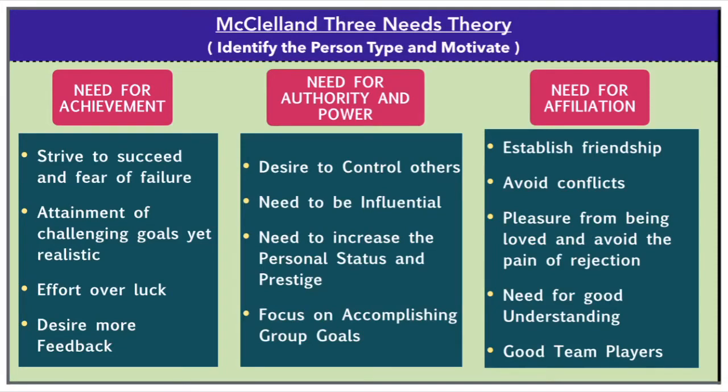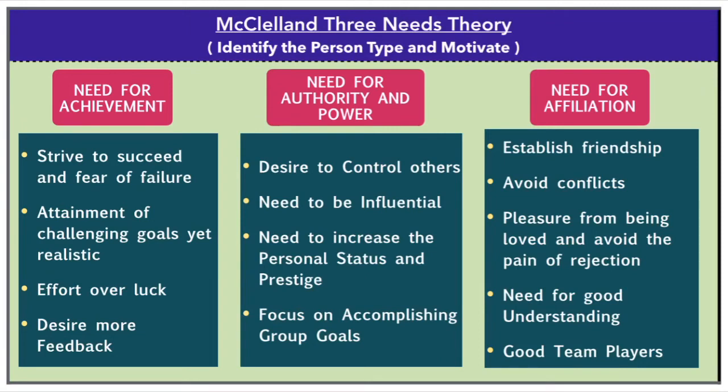McClelland's three needs theory. Here, we need to identify the person type and then we need to motivate them. The three needs are: first, the need for achievement; second, the need for authority and power; third, the need for affiliation, that is friendship in an organization.